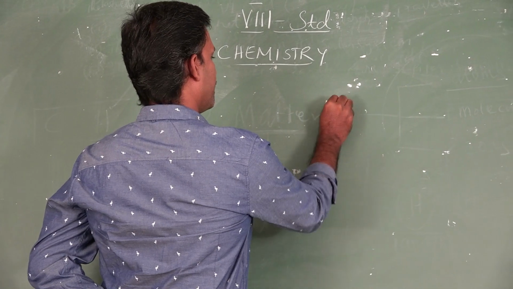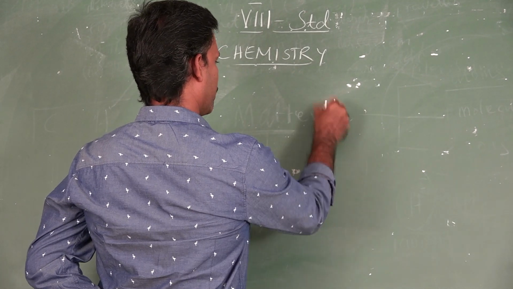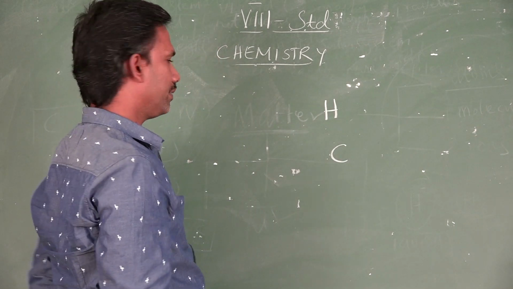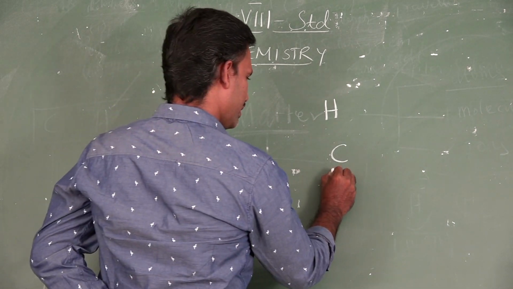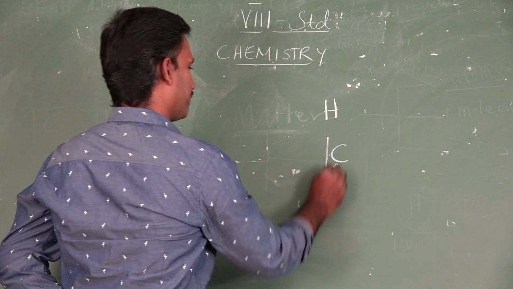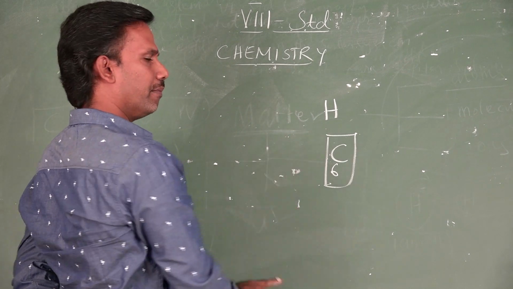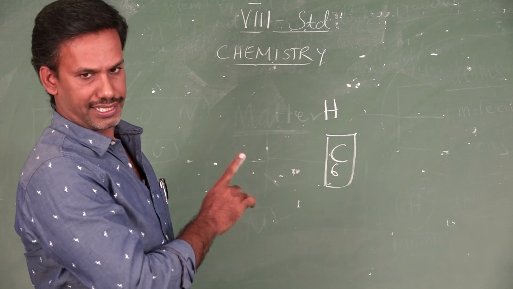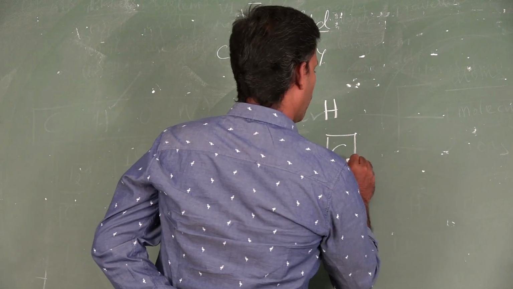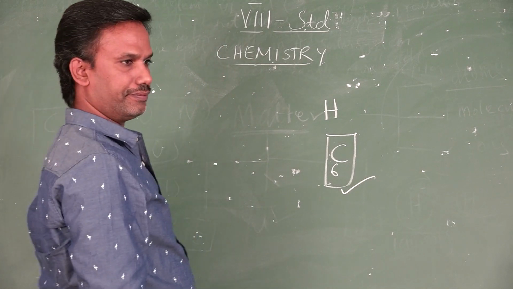Here, hydrogen atom. Or let me take another example, because with only one electron it will be difficult to explain. Carbon. Let me take carbon. Carbon having 6 electrons and 6 protons. That is called the atomic number of carbon. So each and every carbon should have 6 electrons and 6 protons within them. If all 6 electrons are there, then it is a neutral atom, carbon.